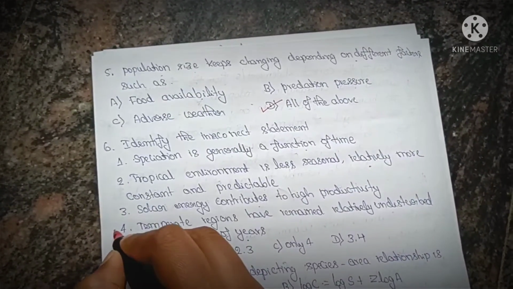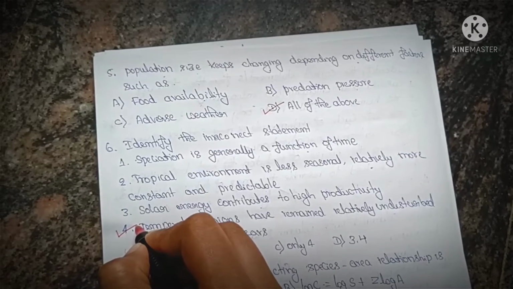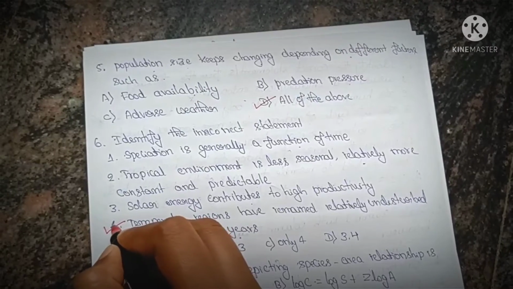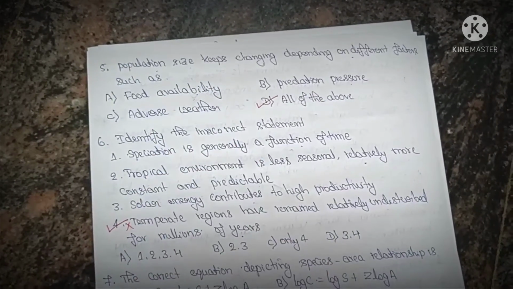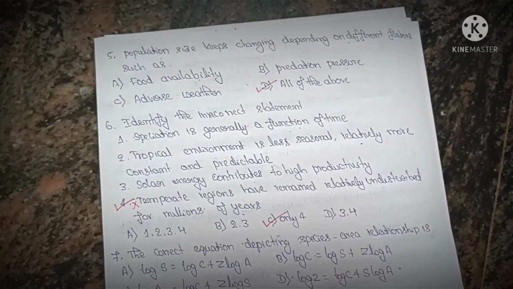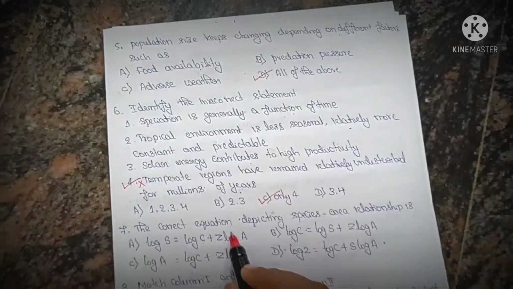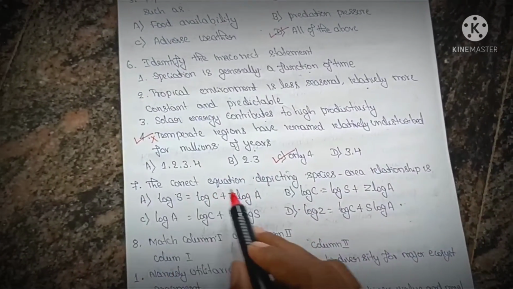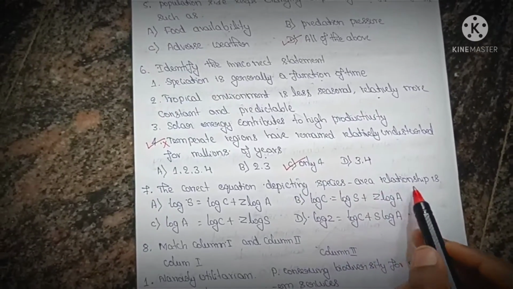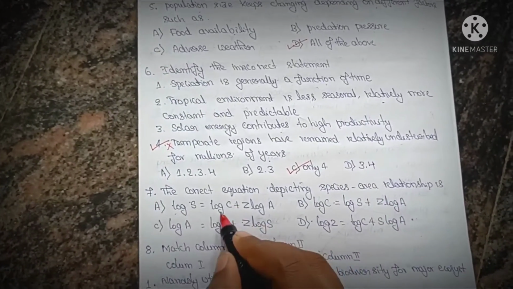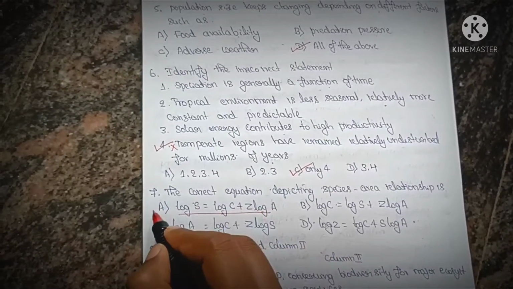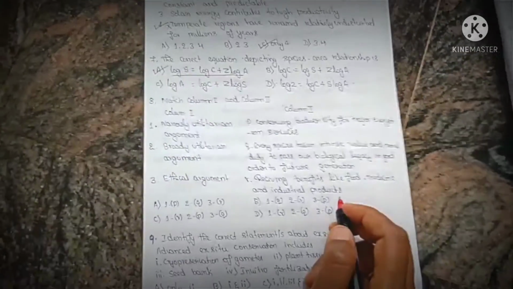Option 4 is the only incorrect statement and all others are correct. So the answer will be option C. The correct equation depicting the species area relationship, it is a direct question, is log S equals log C plus Z log A. That is option A.